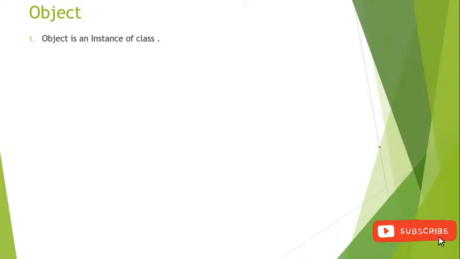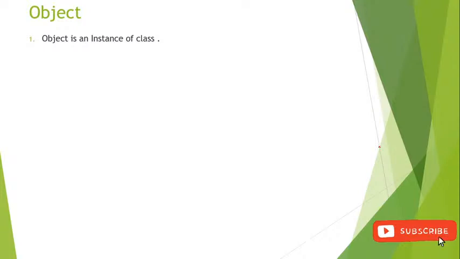Whatever we write inside the class, that type of object is created. Suppose we write a variable or a method in it, then our object will be developed accordingly, because our class is a blueprint. Blueprint means something like a map.